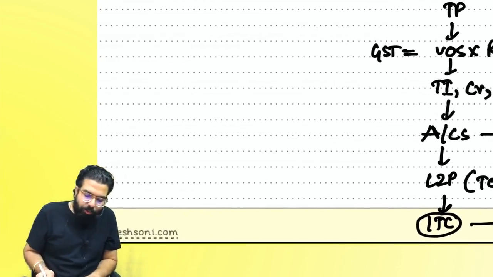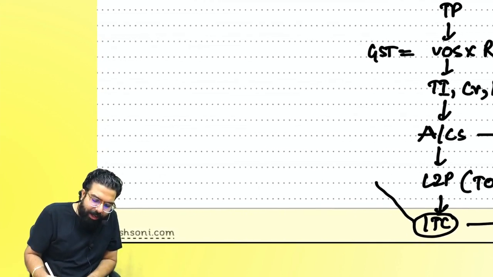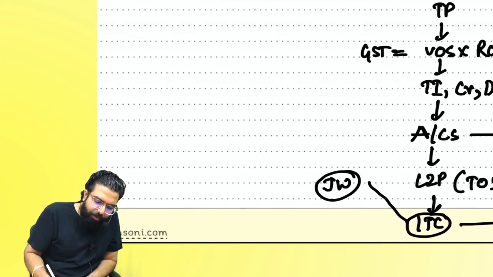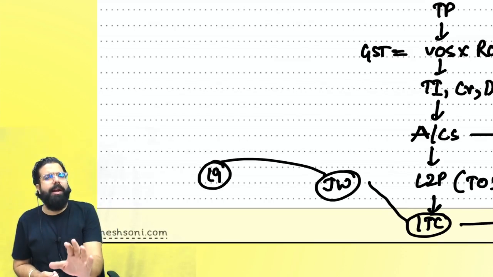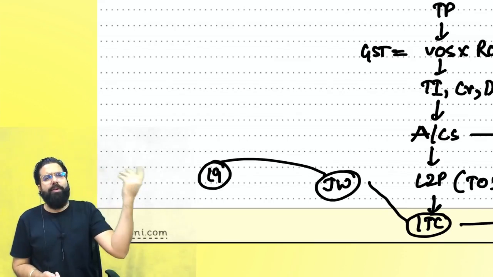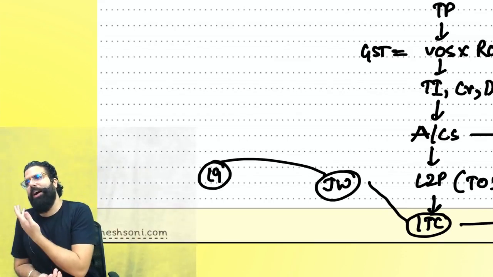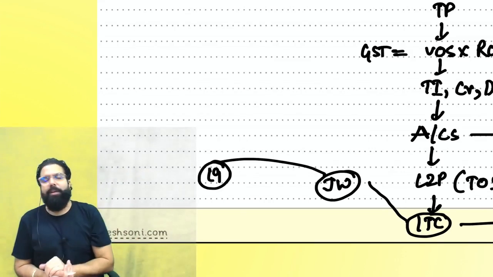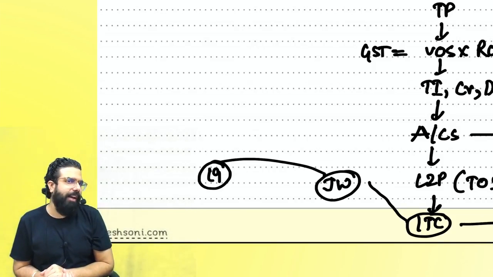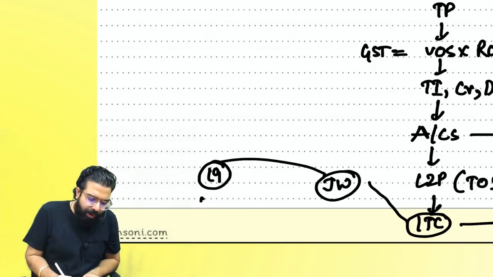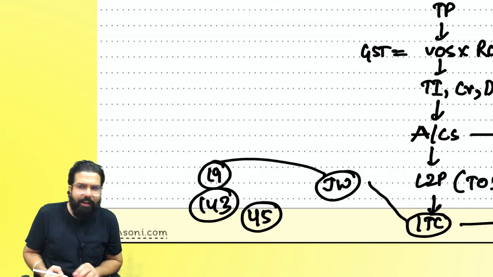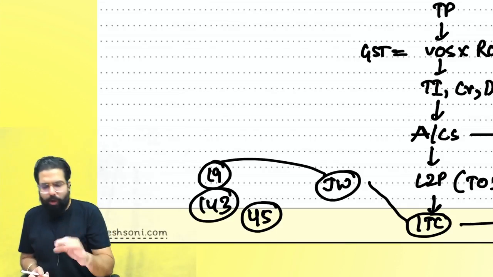Attached with the chapter of input tax credit is the chapter of job work, which is basically Section 19. Section 19 is simple. It says that when you are sending the goods for job work, you can take the ITC. But you should receive them back within 1 year, and capital goods within 3 years. Section 143 covers the job work procedure, and Rule 45 covers conditions and restrictions for sending the goods for job work.